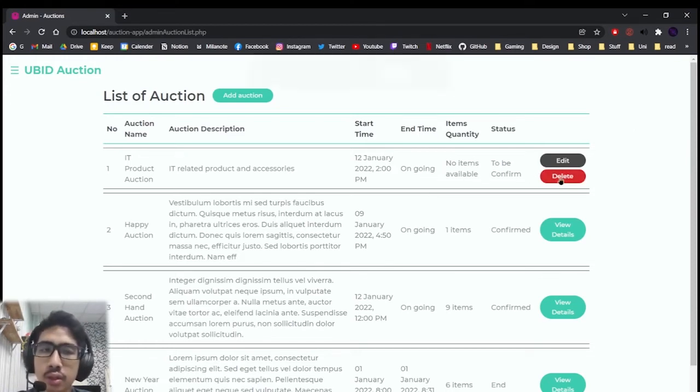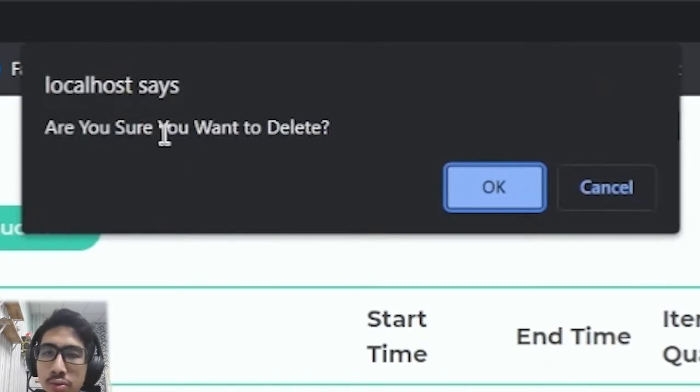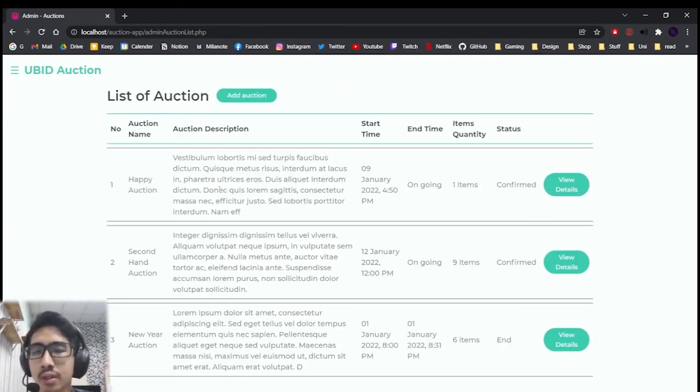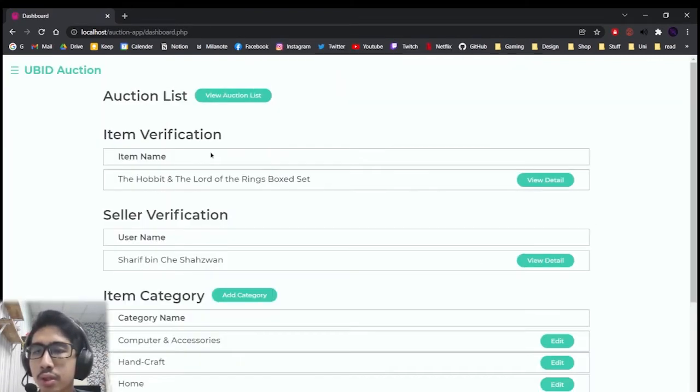So if we click here, it will ask us, are you sure you want to delete? So we can go ahead and click OK. So delete auction successful, and the auction has been deleted. So we can go back to the dashboard, and now we will go with item verification.